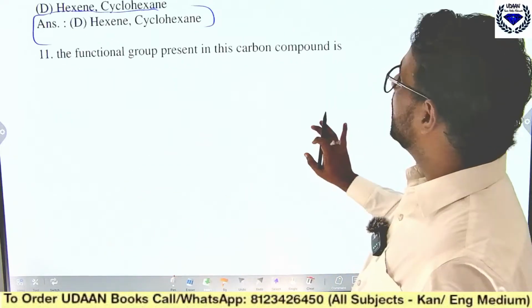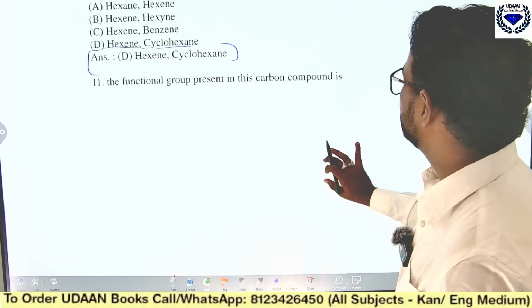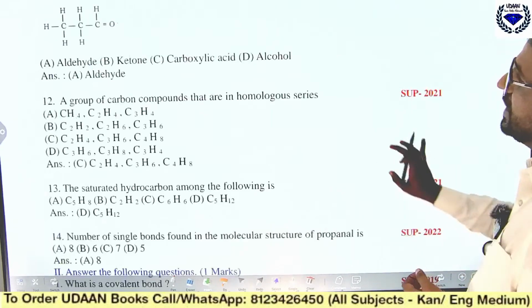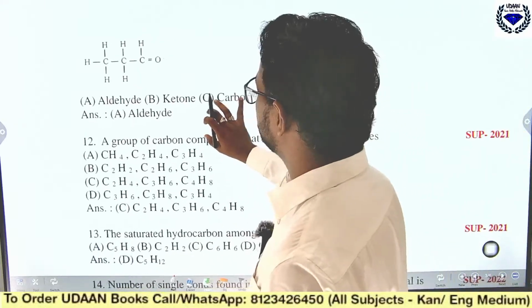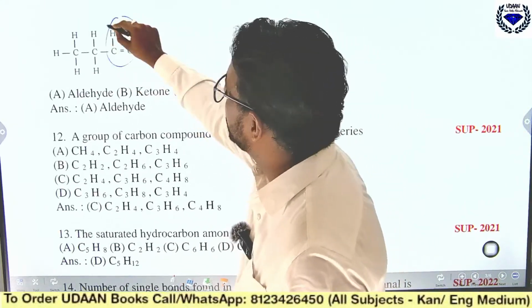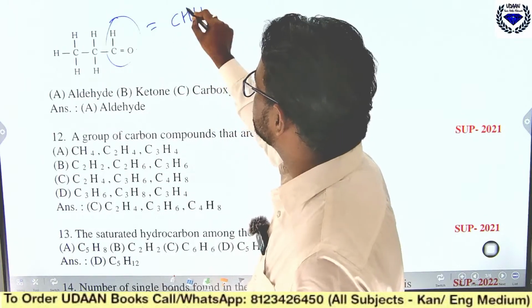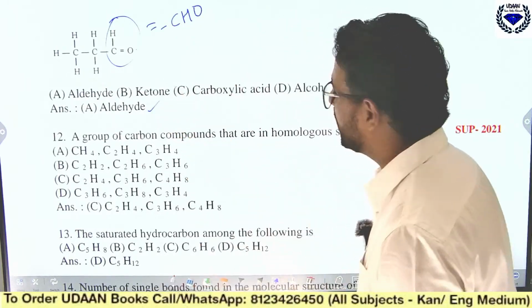Now coming to the question, the functional group present in the compound is, so the compound is given here. So you should tell me which. So already you know this here, which one. So here C double bond OH, in the beginning only we have discussed, it is aldehyde. So it is an aldehydic group.